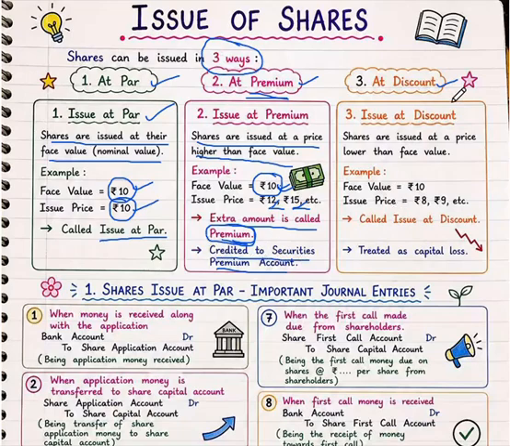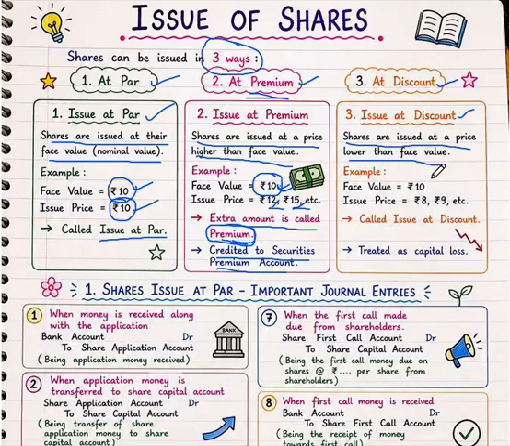The third method is issuing shares at a discount. What is meant by issuing shares at a discount? Shares are issued at a price lower than the face value. A company issuing their shares to the public lower than their face value is called an issue at a discount.